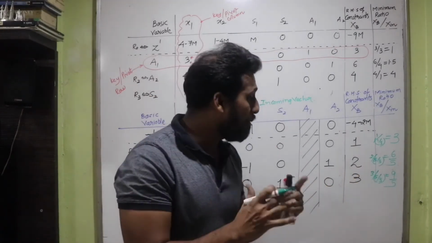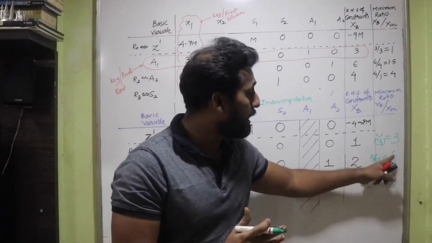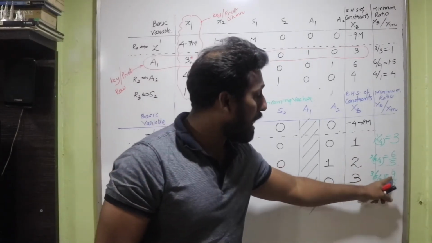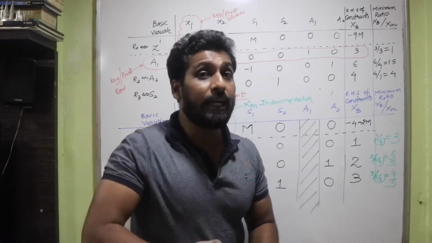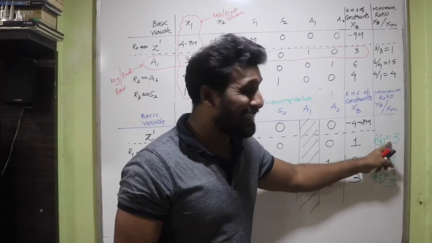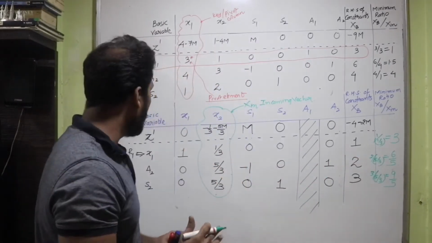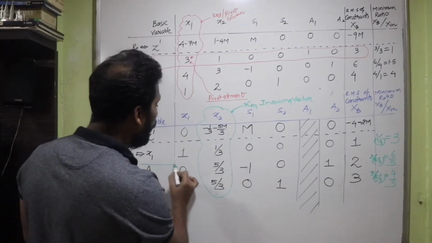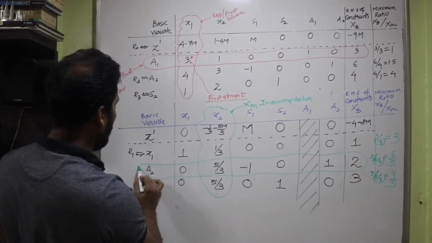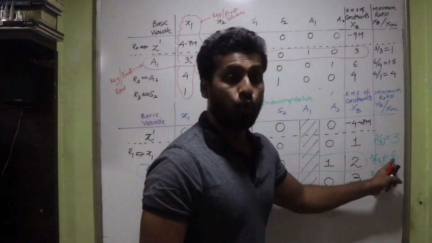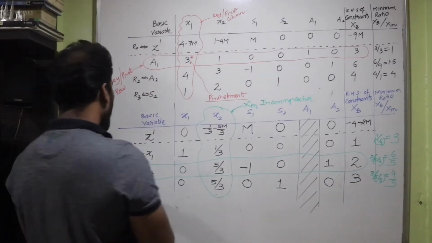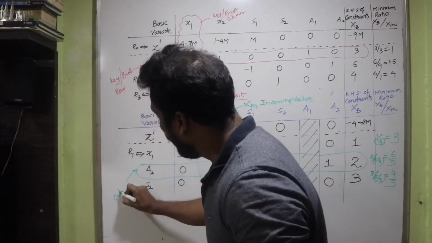When the same number is getting divided, isn't it? 6 is getting divided by 5, 9 is also getting divided by 5. The larger number is 9. So obviously 9 upon 5 is a greater number than 6 upon 5. 6 upon 5 was 1 point something. This is 3. That means you can be very sure that A2 is going to be the minimum ratio, isn't it? So this is the minimum ratio. So this becomes your outgoing vector. So now I have decided who is my outgoing vector.